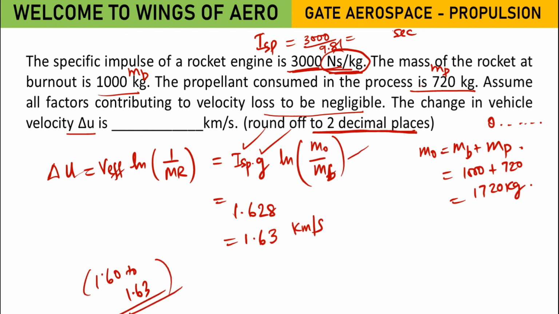So always note down how many decimal places to round off to. That is one of the important things. See, here they have also asked in terms of kilometer per second, so from meter you need to convert again to kilometer. Okay, so I hope you got the idea of this particular topic.